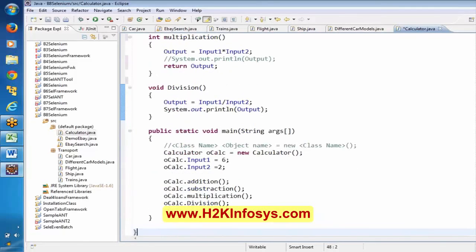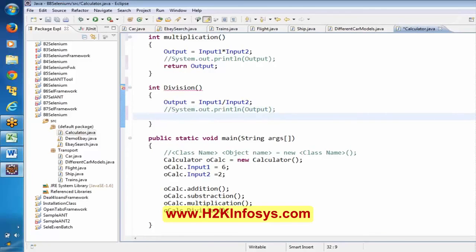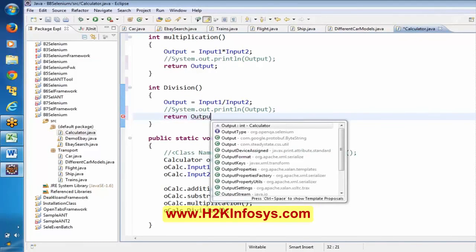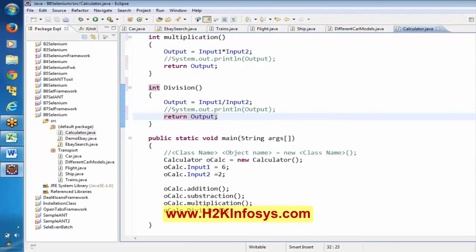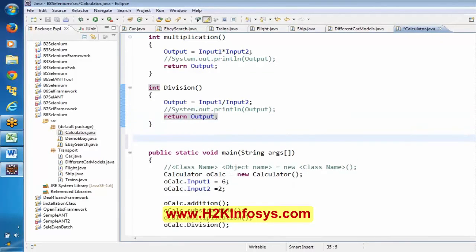Okay, now int return output. And just to understand the other things, let me also create some more methods here.